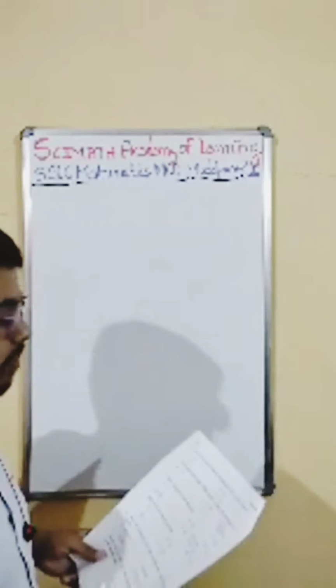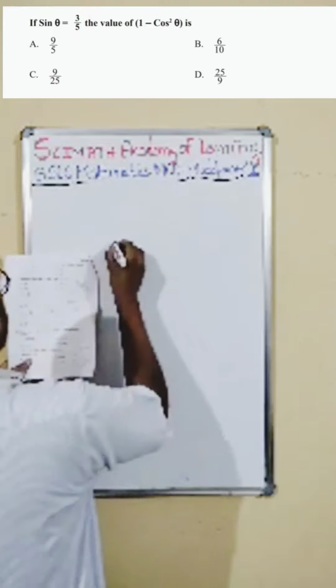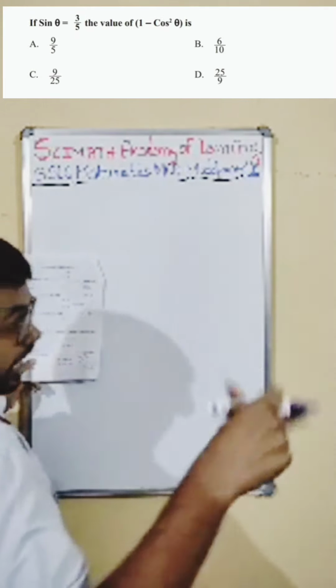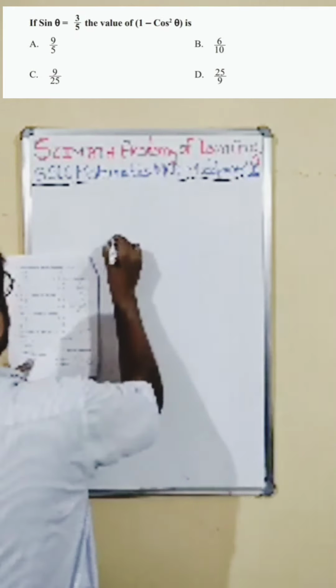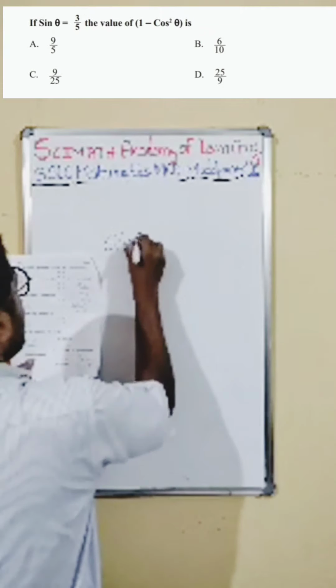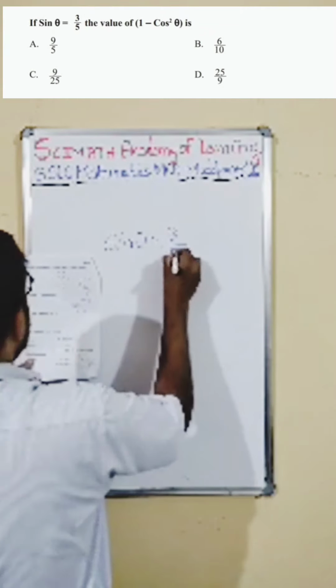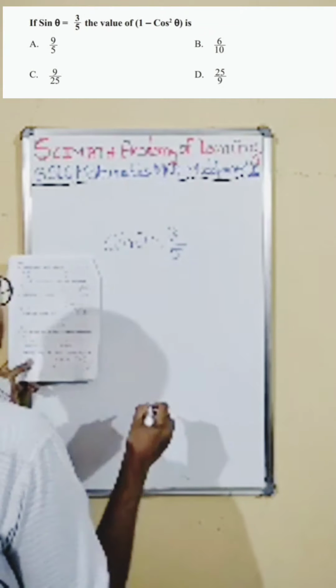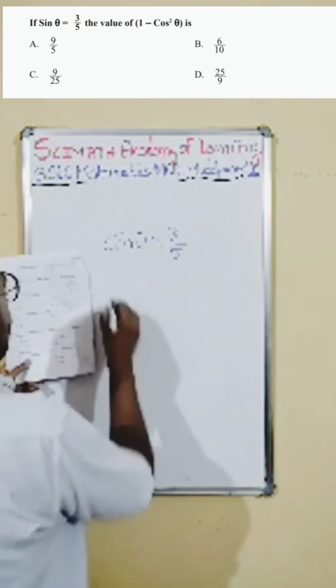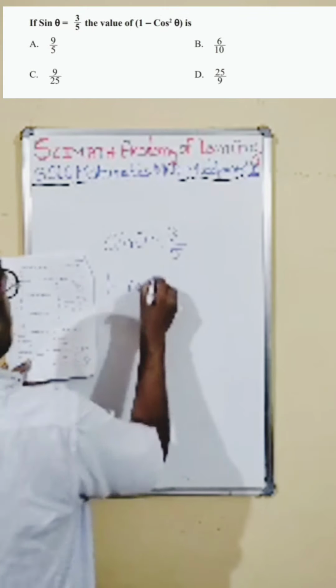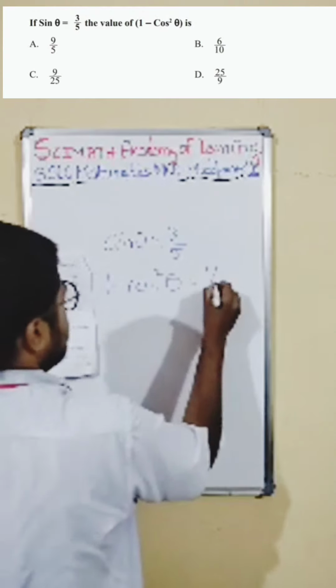Let us go to the next question. Next question, if you see, sin theta, option A is the right answer, the last one. Okay. So next question, 15th one. Sin theta is equal to 3 by 5. If sin theta is equal to 3 by 5, how much is the value of 1 minus cos square theta, they are asking.